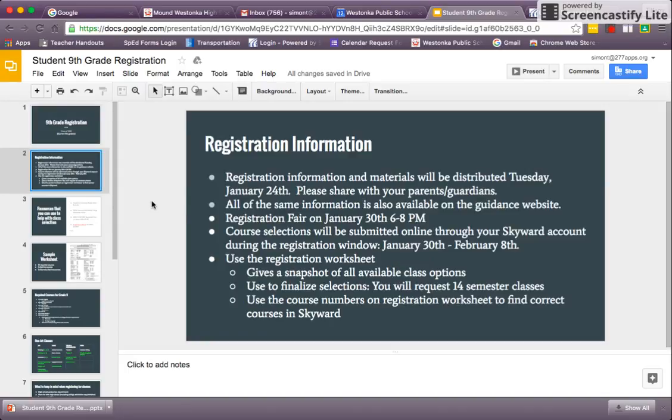Just some basic registration information. Registration information and materials will be distributed Tuesday, January 24th. Please share with your parent or guardian. All the same information is also available on the guidance website.